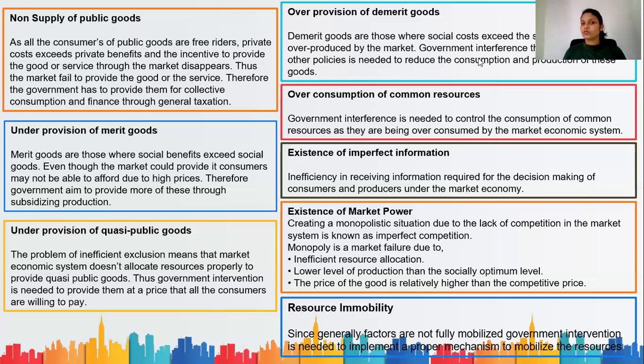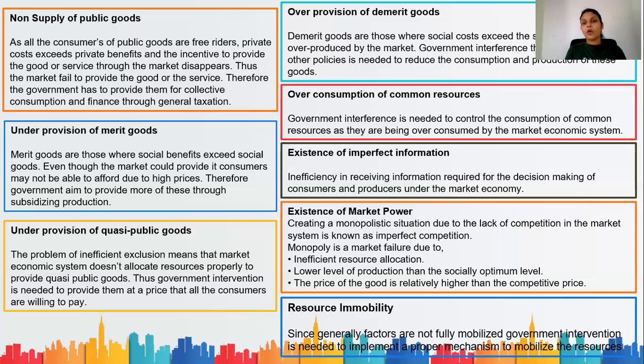So, with demerit goods, the social costs exceed the social benefits. Therefore, the market overproduces them, in excess. In this case, the government should intervene not to produce the good, but to cut off its production, maybe through taxes or prohibitions or whatever rules and regulations they can put in. They have to reduce the production and supply of these demerit goods.